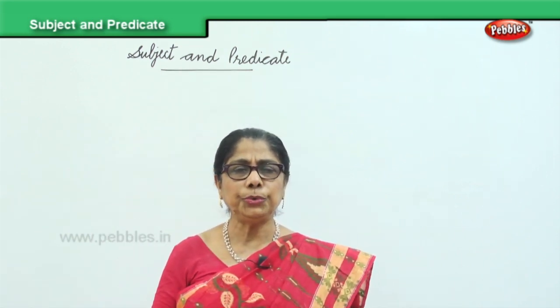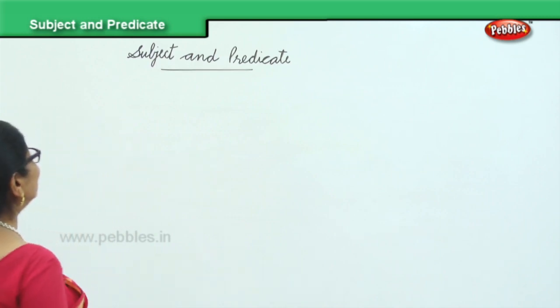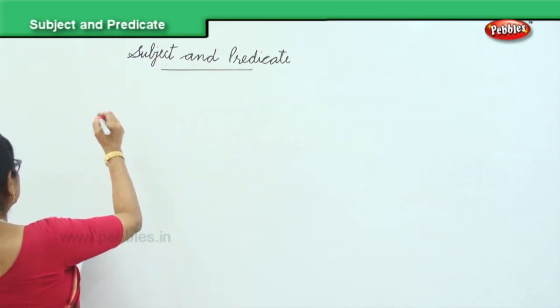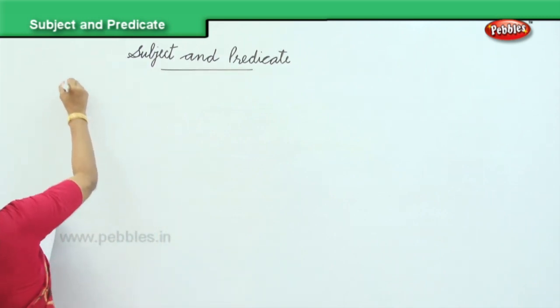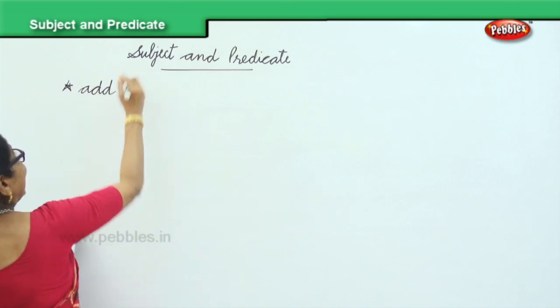Now I'm going to give you the predicate this time, and you need to add subjects. We do the reverse. By that time, you will understand what I'm trying to say. What we are going to do is add subjects.